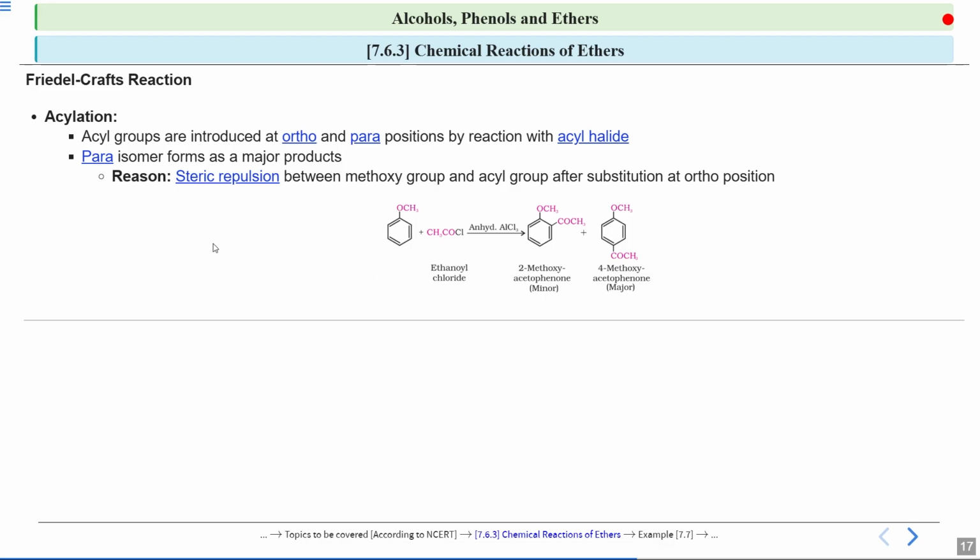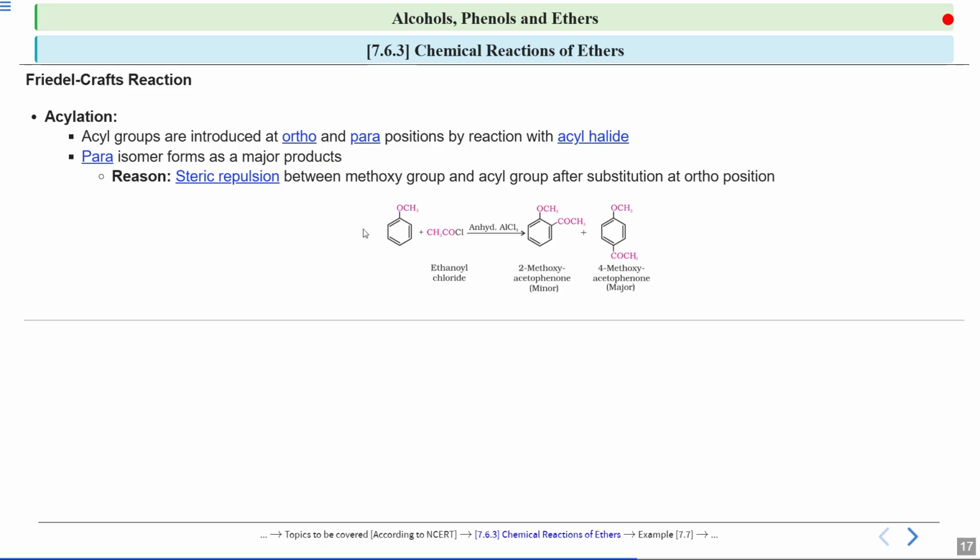So look at this reaction, students. This is your anisole over here, and this is your ethanoyl chloride. This is the acyl halide group over here, that is RC double bond O Cl. Okay, when you treat it with anhydrous AlCl3, you will get two products. One, 2-methoxyacetophenone, and another one is 4-methoxyacetophenone. So in this case, what will happen? Your acyl chloride and a Lewis acid catalyst will generate a reactive acylium ion, and this acylium ion will act as an electrophile. Okay, and then this electrophile attacks this benzene ring over here at the ortho and para positions.